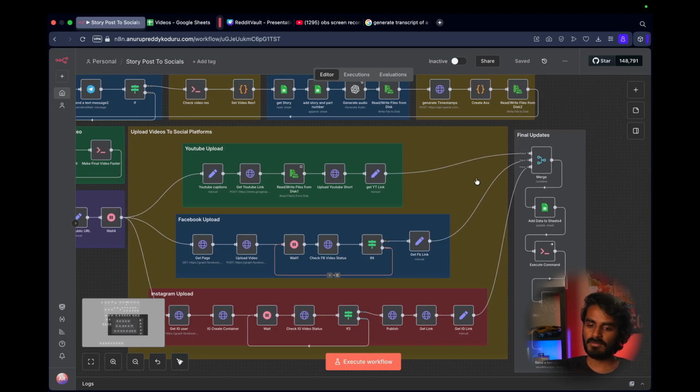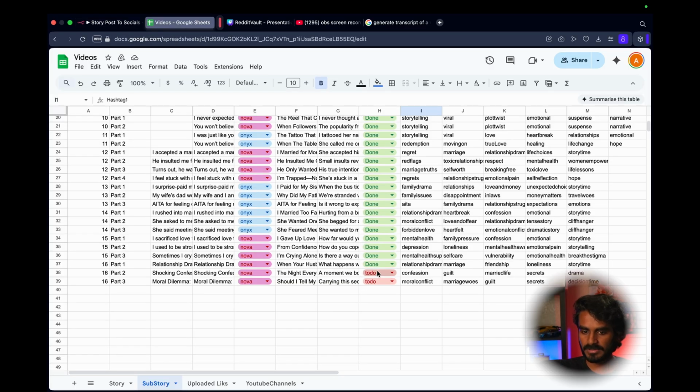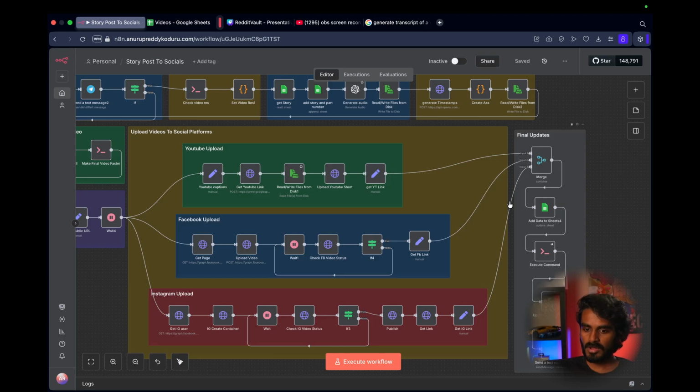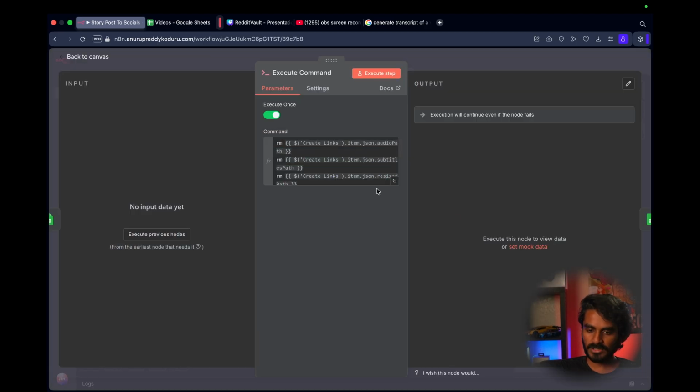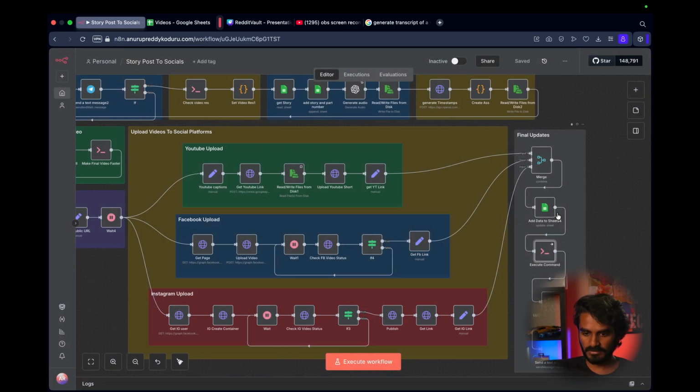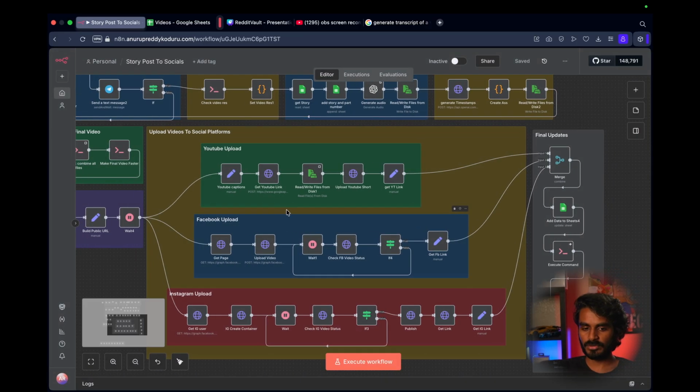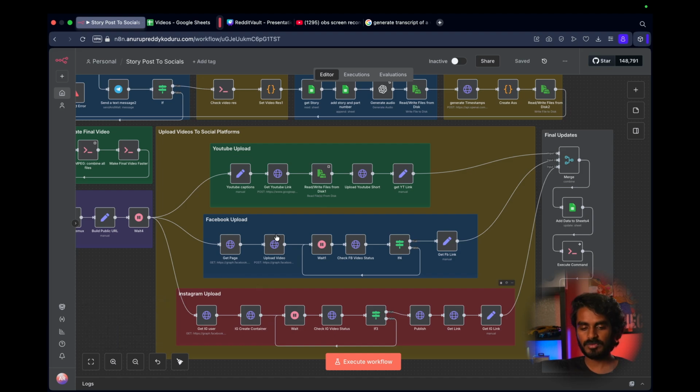After uploading everything, it goes to the final updates. It will update everything. It will go to the sheets. It will update the status as done since the uploading is done, and then it will clear everything, every video, audio, and subtitle that we have created, from our server. It will clear everything, update everything, and then it will send us a text message saying that the uploading process is done, and the videos got uploaded to all three platforms with all three links. This is the whole workflow, and that's it.